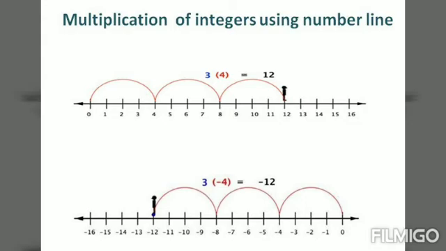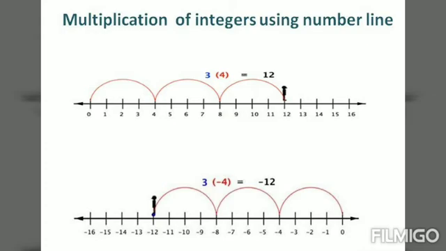Another example is 3 into minus 4. Here we are going to multiply 3 with a negative integer. So again draw a number line and mark the integers on the number line. Here we are going to move towards the left side of the number line, so mark all the negative integers at equal distances.